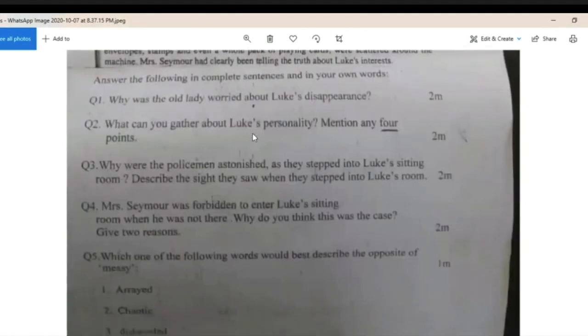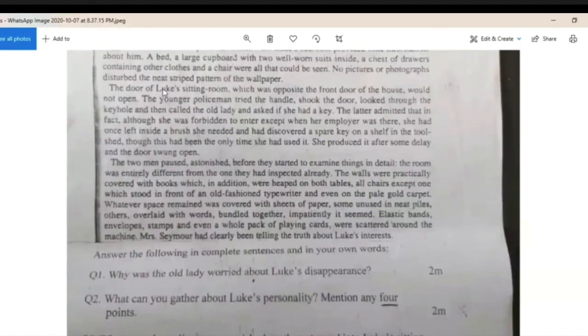Then you can move on to question 4. Question 4 tells you that Mrs. Seymour was forbidden to enter Luke's sitting room. Why do you think this was the case? Give 2 reasons. And now you will notice that they've asked you why you think this is the case, because they haven't given you a clear answer. And so here this is going to require some of your interpretation of the passage. So you can scroll back up and look for hints at what Luke's character was like, or what Mrs.